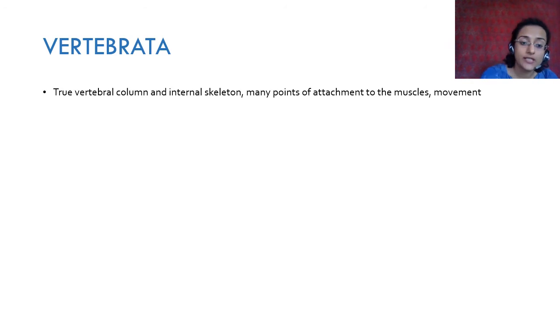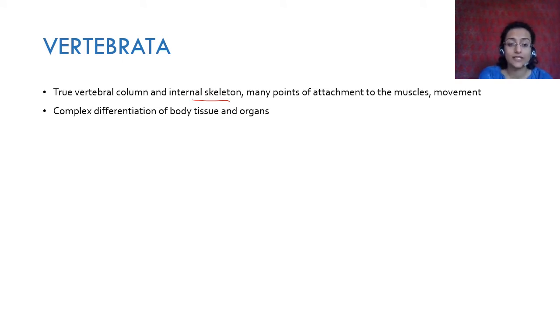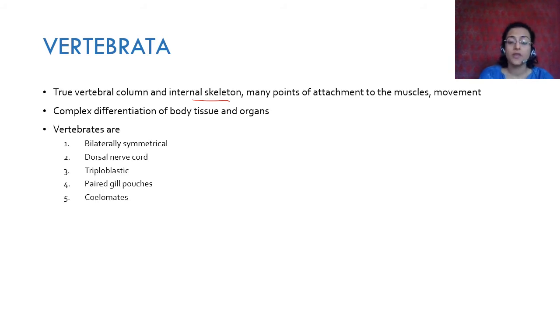Okay, so this internal skeleton and true vertebral column gives many points of attachment to the muscles, and that helps in movement. So vertebrates are very active in movement. They can move pretty quickly because of these things. There's a complex differentiation of body tissue and organs.